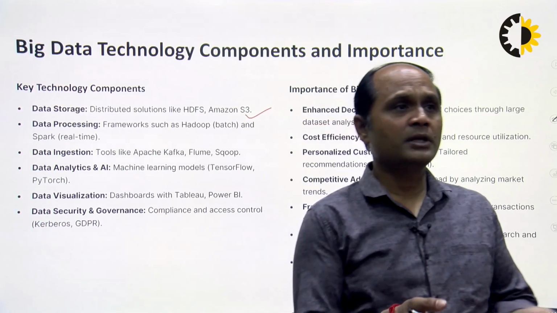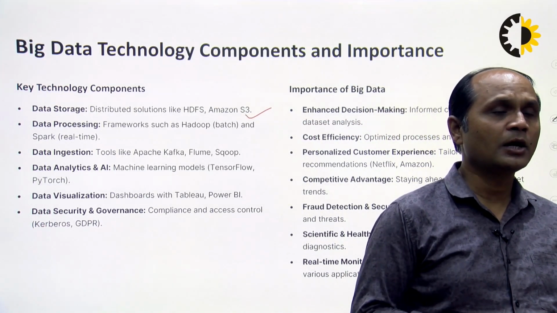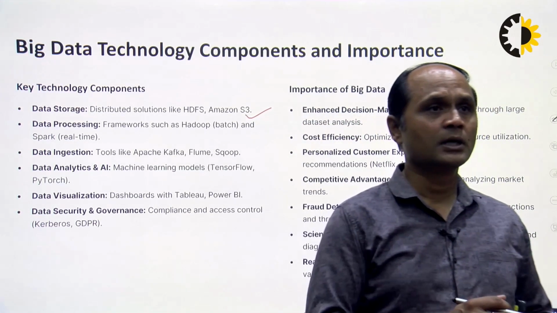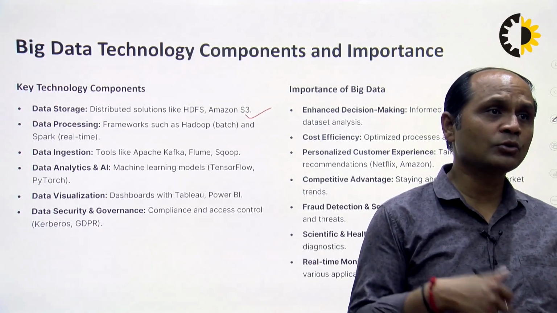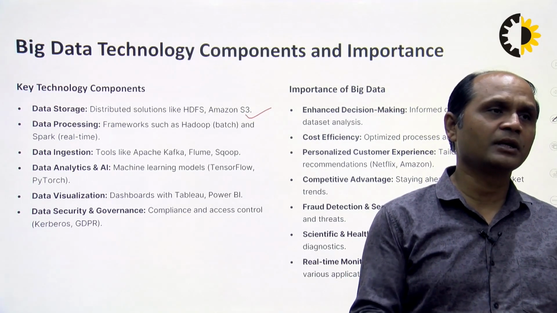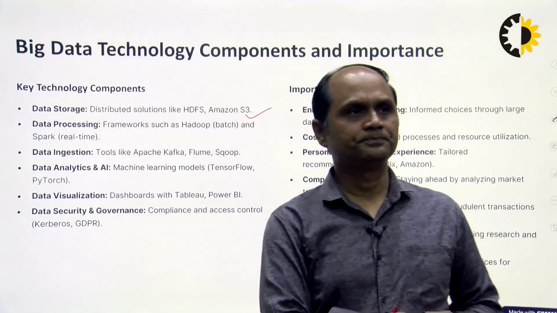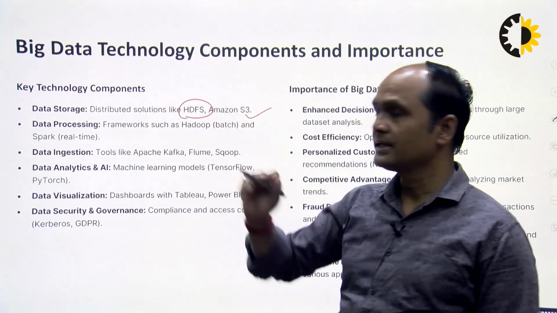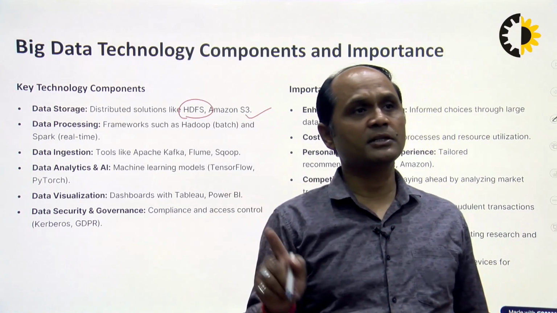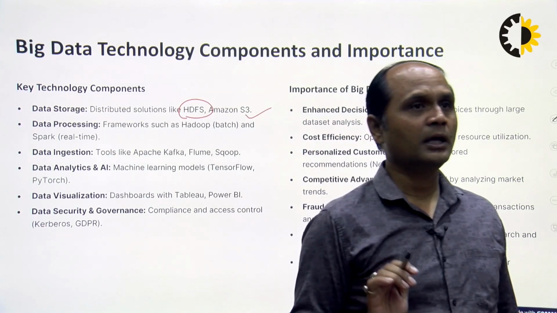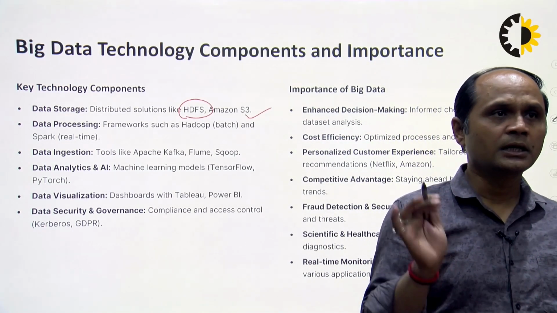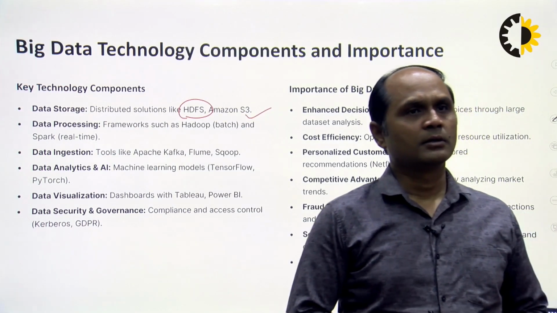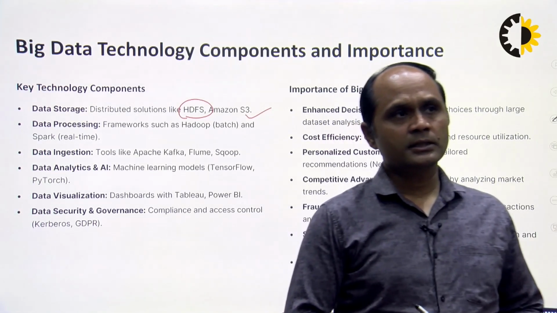In big data, we can use the Hadoop Distributed File System, which we use as a distributed solution for data storage. Amazon S3 is another tool that we can use for the storage of the data. So a popular platform is HDFS, the Hadoop Distributed File System, which is used for data storage purposes. In big data, we can easily store that particular data in the HDFS format. That is data storage.